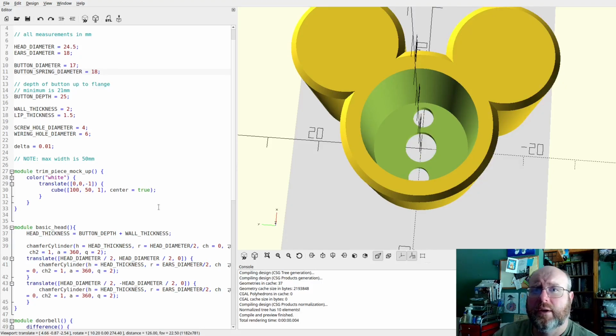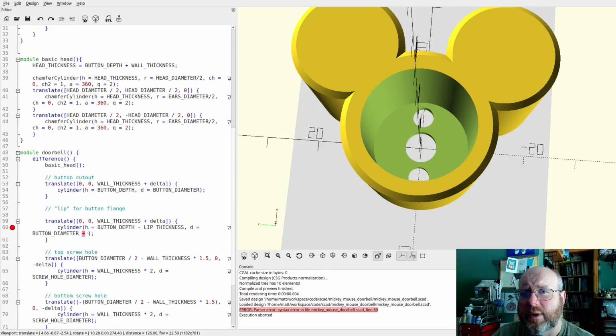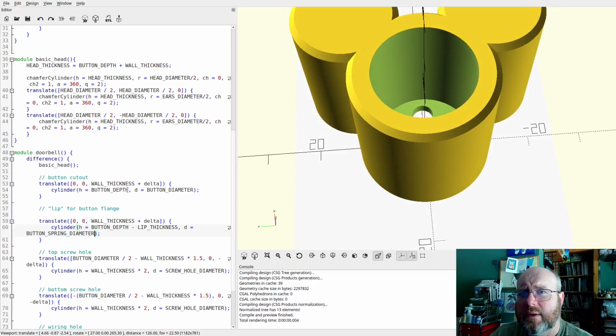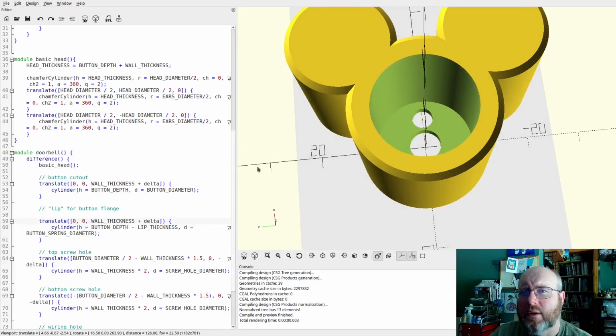Okay, so now I save this and, oh, I was in the middle of something. This is the button spring diameter. What did I do? D is button diameter, button depth plus lip. I saw it shrink, but it didn't make the lip that I was intending. Oh, it needed to come up a little bit. Wait, the height is the button depth minus lip thickness, and it needs to not be punching out at the bottom. That should have worked. So where did I go wrong?